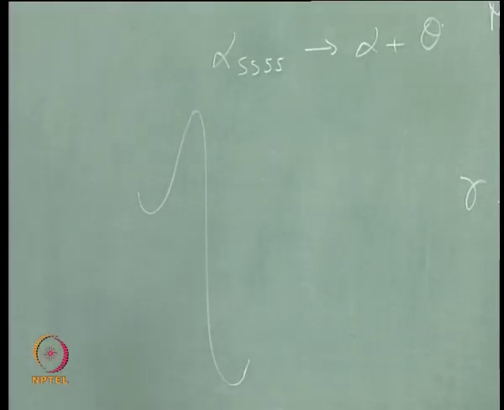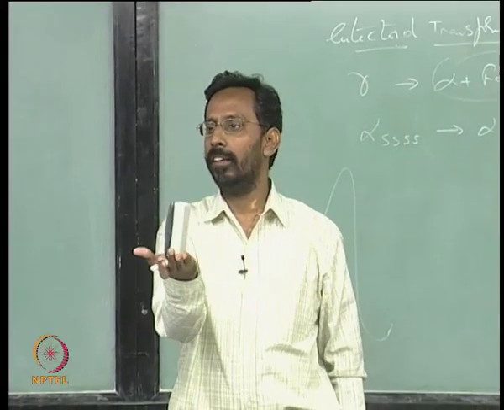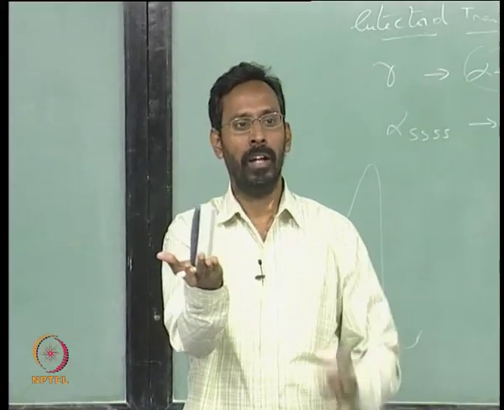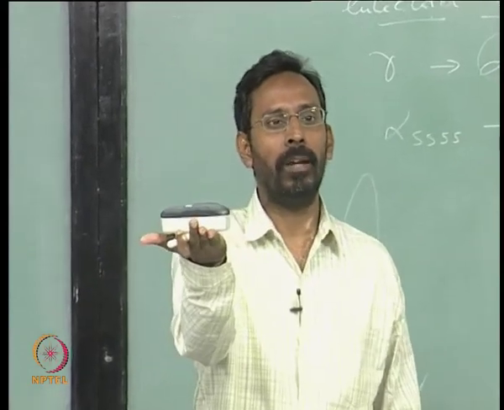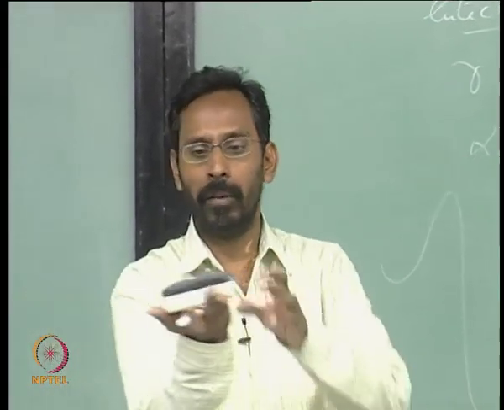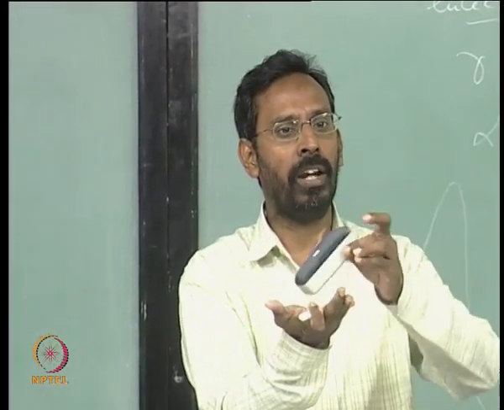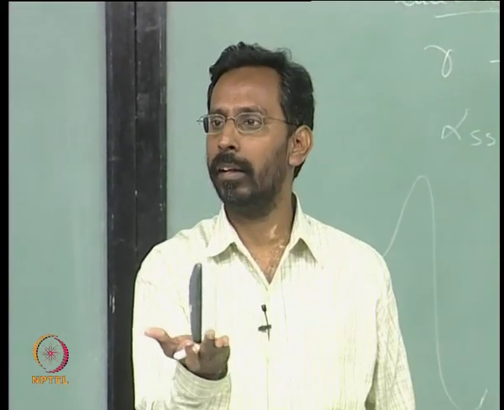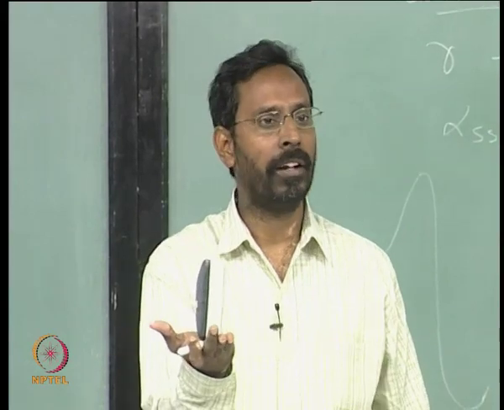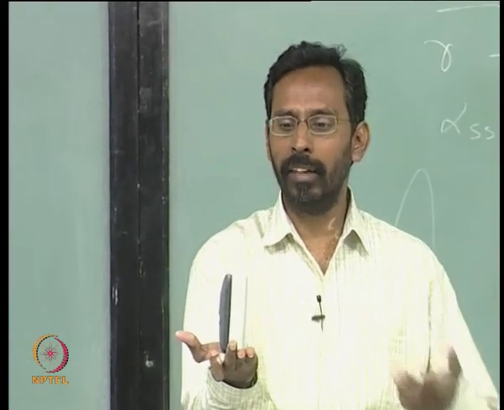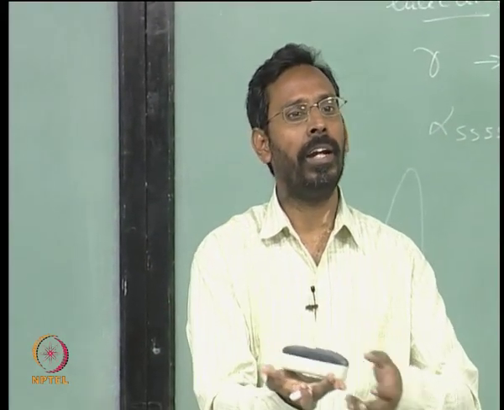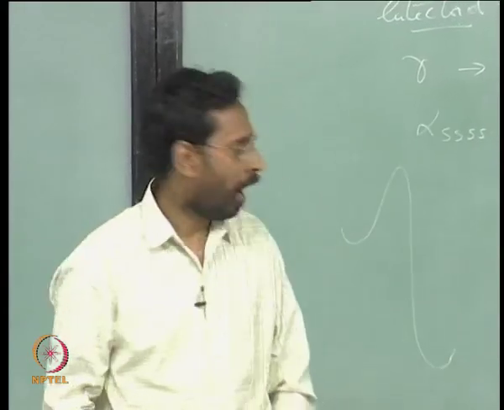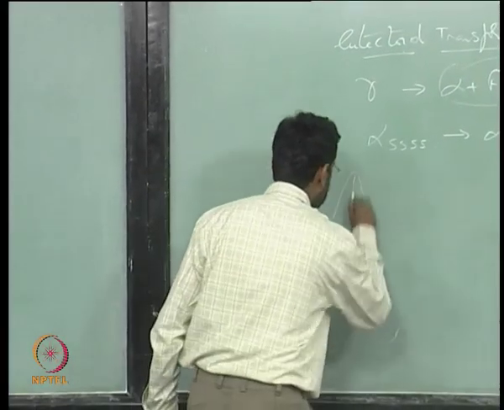If you take a duster like this, it is in a metastable state. If I keep it like this, it is in a stable state. But for it to come from this metastable state to the stable state, I need to push it. If I do not push it, it remains like that forever. So as long as an activation is not provided, it does not come back to the stable state, and that activation is this.